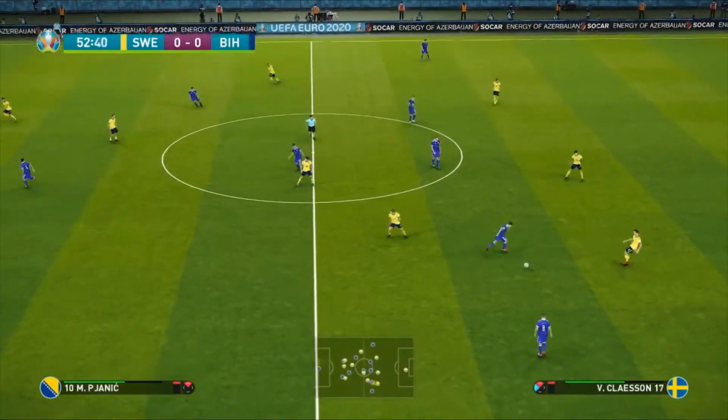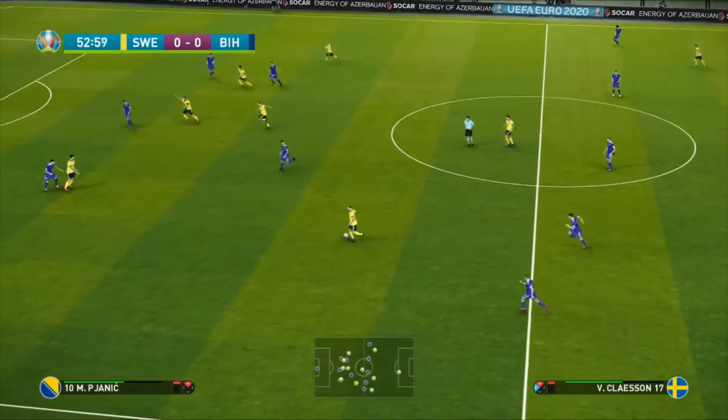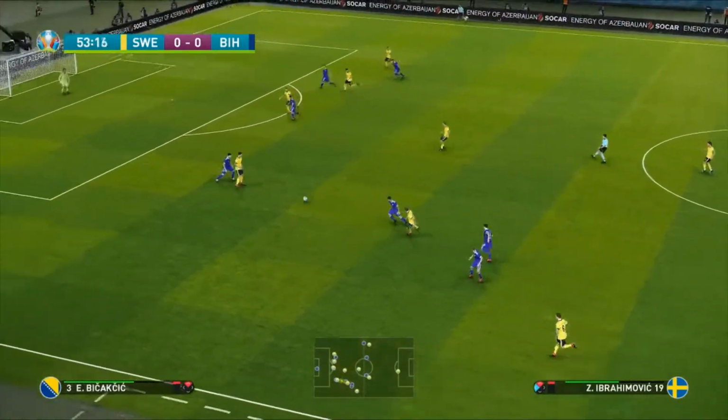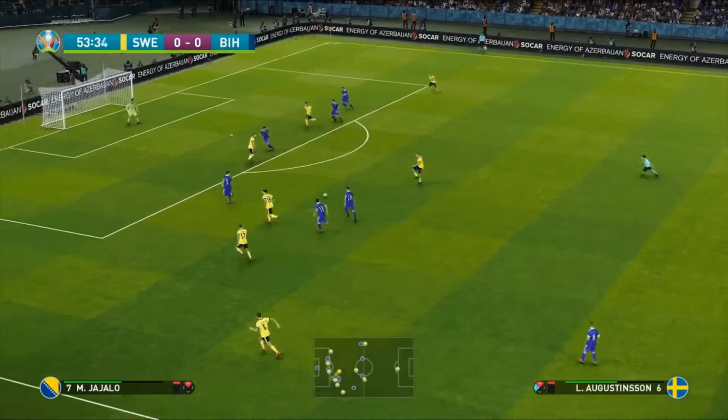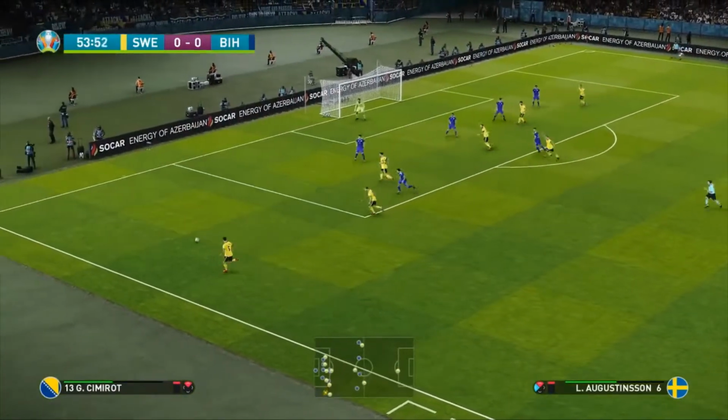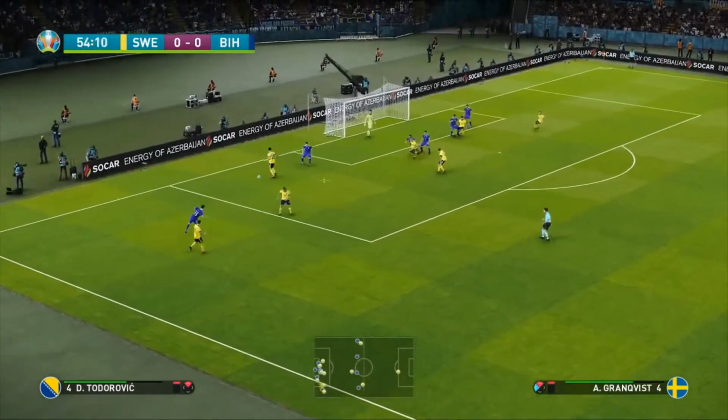Here's Augustinsson into Victor Claesson. But yes, the idea of the Champions League one will be a week only. Wernbloom into Ludwig Augustinsson. And it'll be on Twitch only as well, so you can keep your eyes out for that.